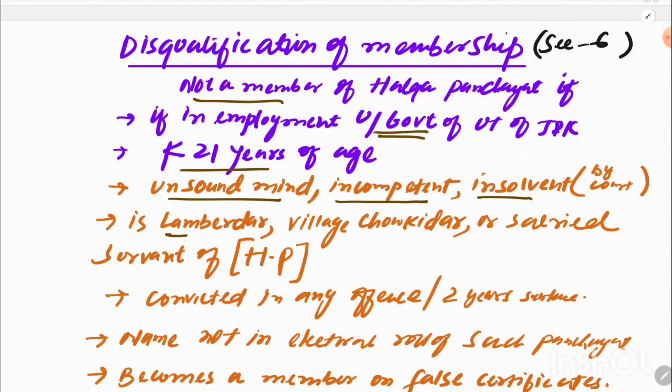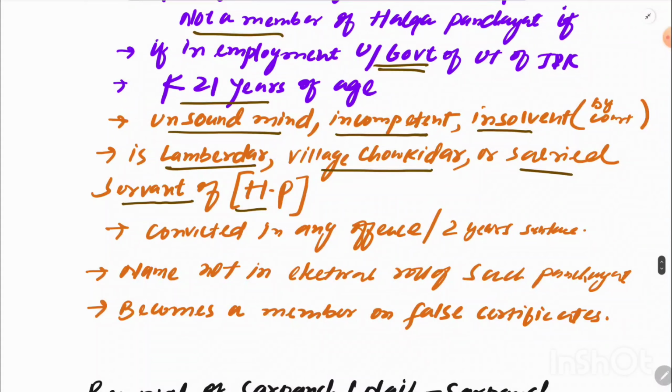Okay, and if he is a lambardar, or a village chokidar, or a salaried servant of halka panchayat, then he will be disqualified as a halka panchayat member. Or if he has been convicted of any offense and the sentence is not less than 2 years. Also, if he is not in the electoral roll of that panchayat, then he is also disqualified. And if he brings false certificates, for example, I belong to ST, I belong to SC, and later it proves to be a false statement, on that basis he will also be disqualified.